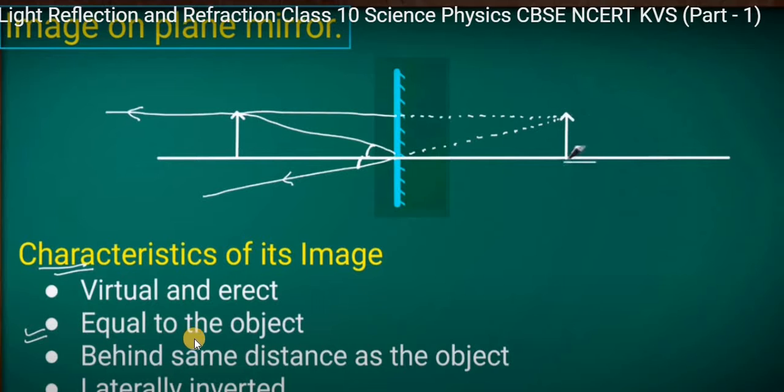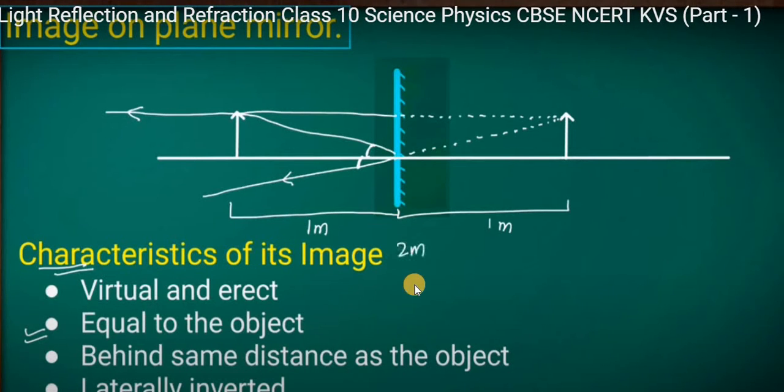The second characteristic is that the image is equal to the object. Here you can see the size of the image is the same as the object, and it is formed behind the mirror at the same distance as the object. Whatever the distance between the mirror and the object, suppose it is 1 meter, then the image we find is also at 1 meter, and it is laterally inverted.